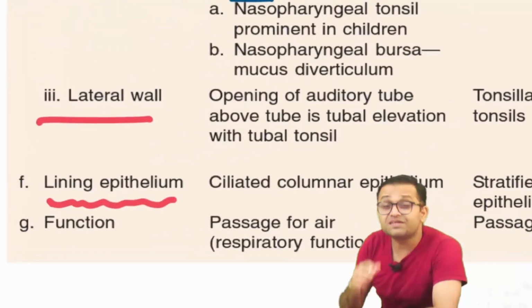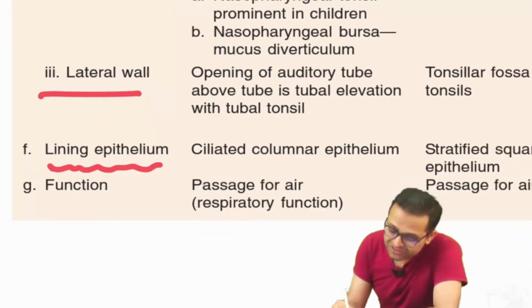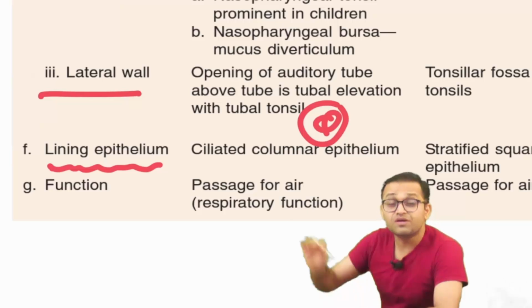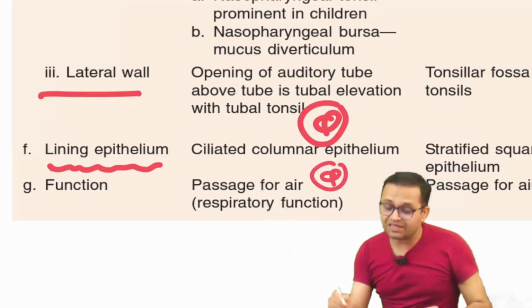Lining epithelium. Sir, nasopharynx is the nose, the respiratory pathway, so it has ciliated columnar epithelium. It is an MCQ as well as a viva question. What is the function? Sir, it is the nasopharynx, so only air passes. Okay, sir.